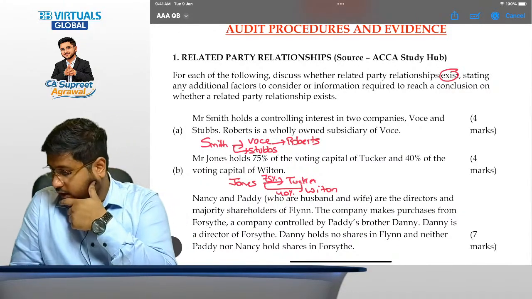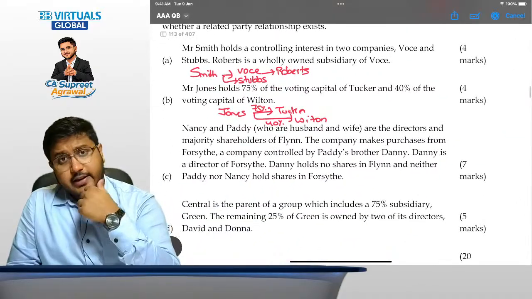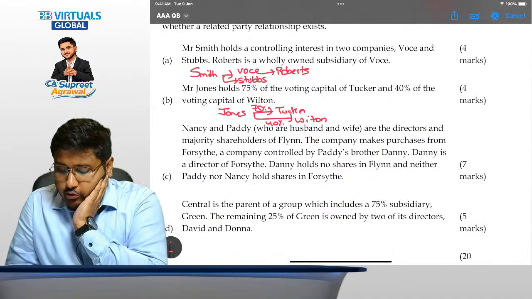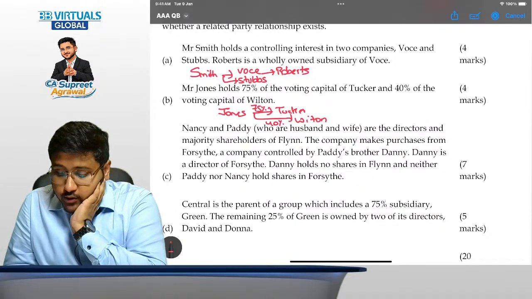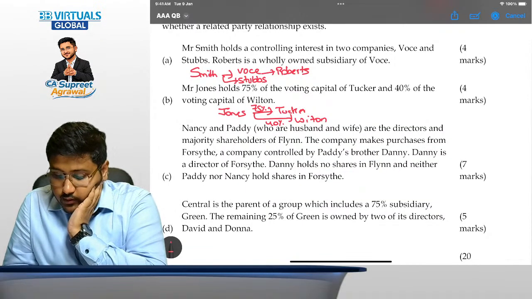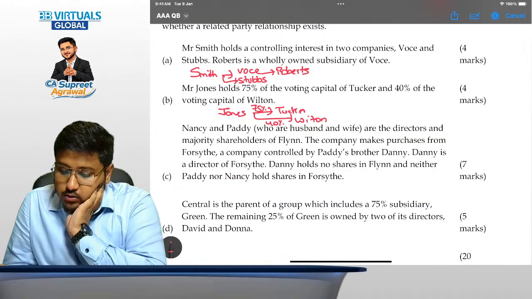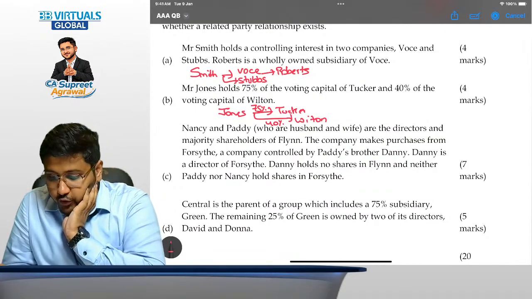Okay, I hope you have answered. Okay, we'll check later on all together. Now question number C. Paddy nor Nancy holds shares in Forsyth.